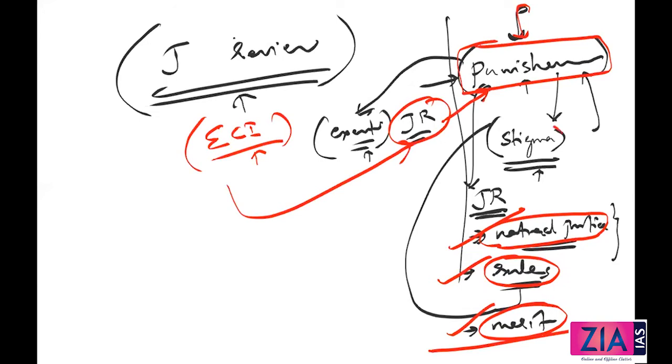Now how to check whether it is a punishment or not? Is there any stigma involved in that? Because when the Election Commission is disqualifying you, then stigma is there. You can claim that now people will think bad about me, so there is a stigma. Now if it is a stigma, this is a punishment. If this is a punishment, there is a judicial review. Judiciary will definitely intervene if there is a stigma, and these are the key points that the judiciary will look into. Okay, so this function of the speaker is actually judicial in nature.